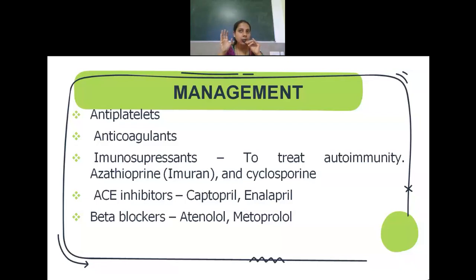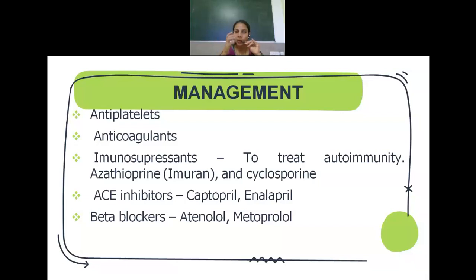And we know that myocarditis can be because of autoimmunity. So which drugs will you give to treat autoimmunity? You have to give immunosuppressants. They will suppress your immunity. For example, cyclosporin and azathioprine.